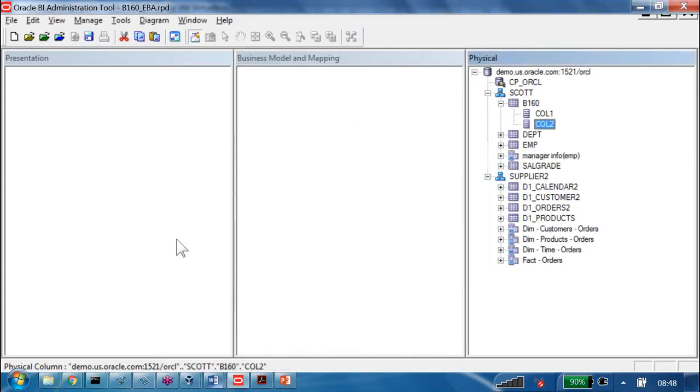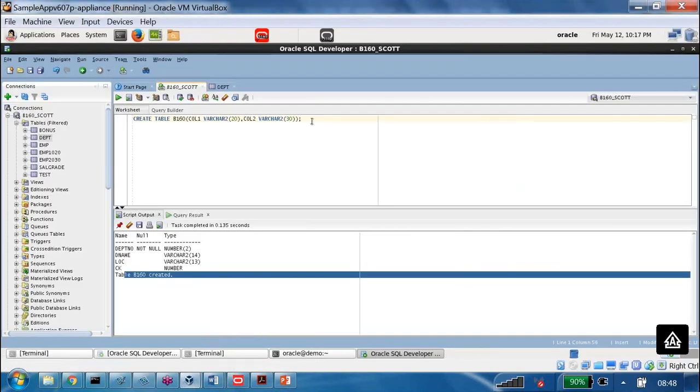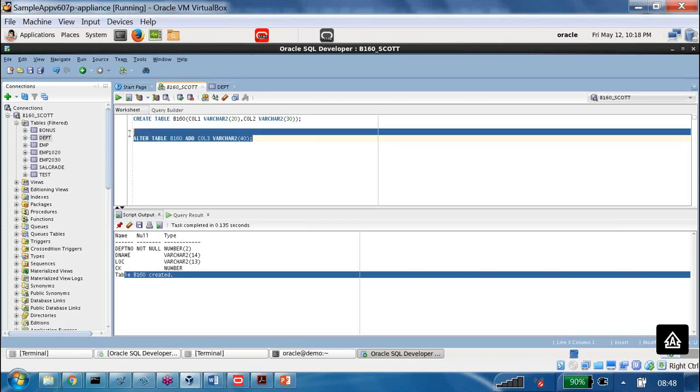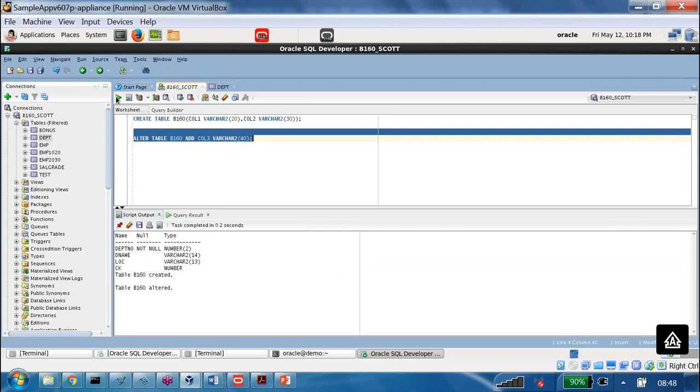Now what happened is, let us say you saved it and you left for home and tomorrow you visited. By that time, on the database side they are doing some changes in this table. What changes they did: alter table, name is what? B160, add column 3 varchar2, 40 is the size. Then we are trying to add this column. Now what happened here? Table is altered.